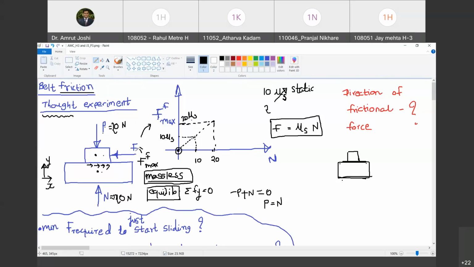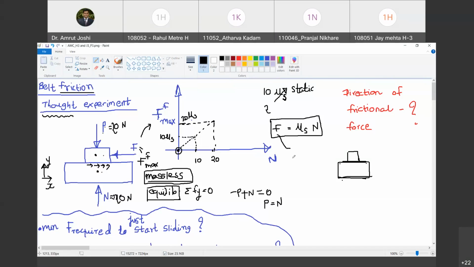The moment F crosses this maximum frictional resistance, the sliding is going to commence. Do you agree with me? Yes. Okay. So therefore, the F that I have plotted on y-axis is in fact the maximum frictional force, that frictional resistance that can be provided along the surfaces in contact for given value of P. Happy? Are you with me? Yes, sir.